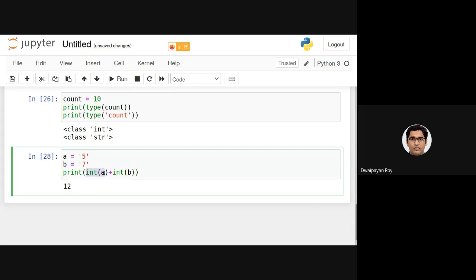Here what I'm doing is typecasting. Although a is of type string, I'm typecasting it to int. Although b is of type string, I'm typecasting it to int, and then it will provide us with the same output. This is another way. Again, don't worry, we will be discussing this later as well.